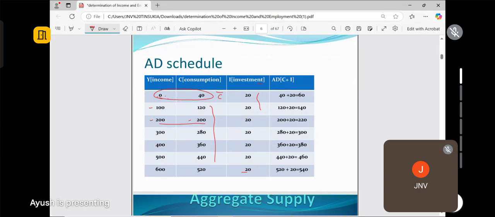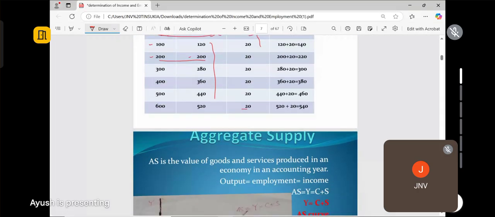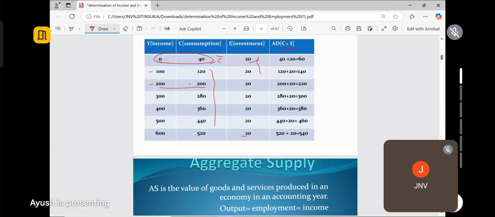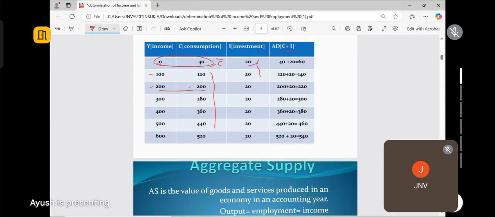And combining C and I, we get the aggregate demand. That is, this is 40 plus 20, it is 60. So like this, by combining C plus I, we get the aggregate demand schedule table. Later on, we will draw the aggregate demand graph and see how it looks.